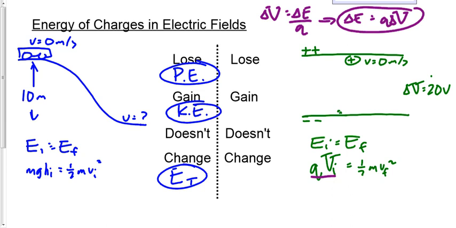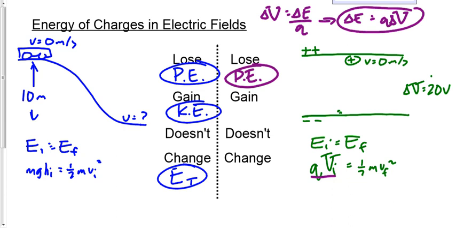Now, what if I change this up a little bit? Oh, sorry, before I do that, let's answer the same questions over on the right-hand side. What kind of energy do I lose here? As a charged particle speeds up, I lose what? Picture the car going down the hill. What kind of energy does the car lose as it goes down the hill? Potential. Okay, so I lose potential energy as a charged particle speeds up. Except it's not gravitational potential, it's electric potential.